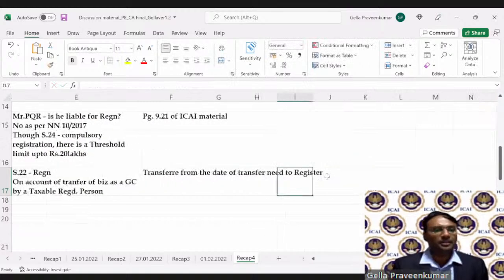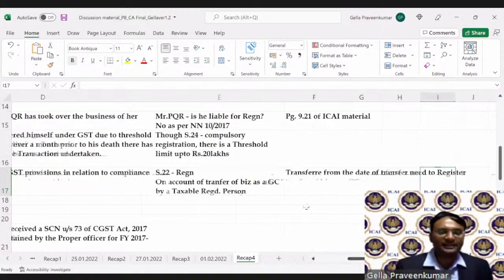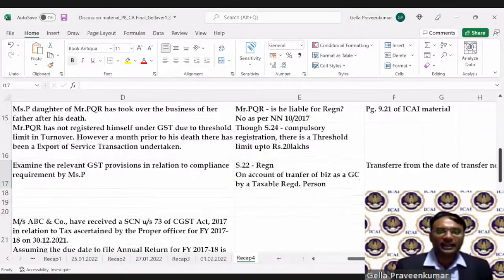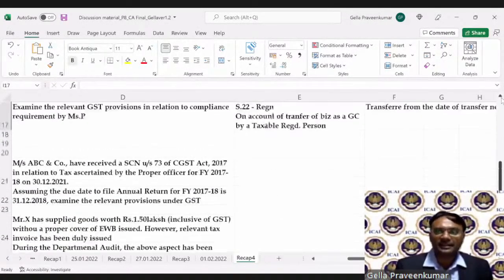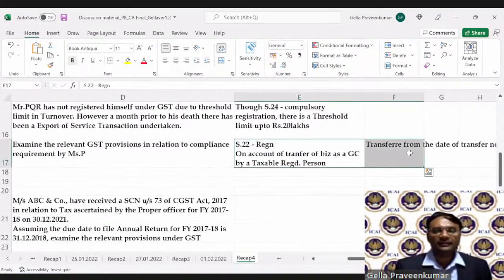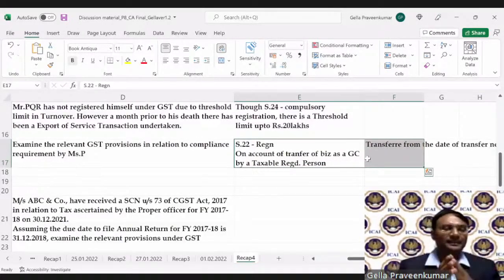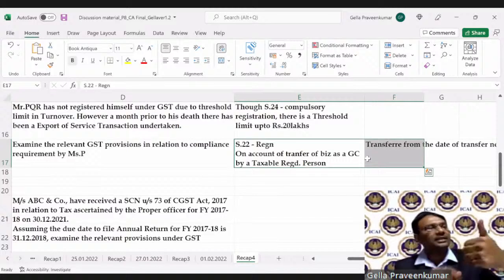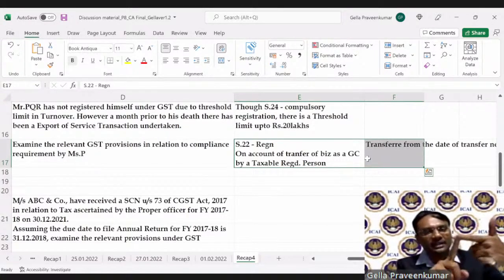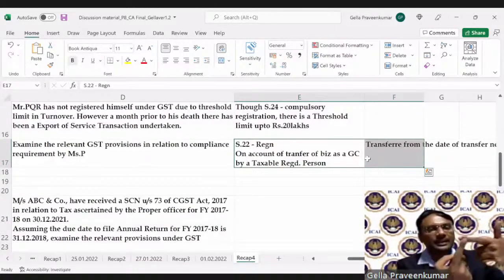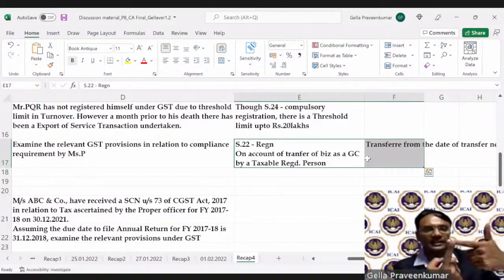When I read section 22, it clearly says a taxable registered person has transferred his business as a going concern. When he has transferred as a going concern, then this particular transferee has to mandatorily register.